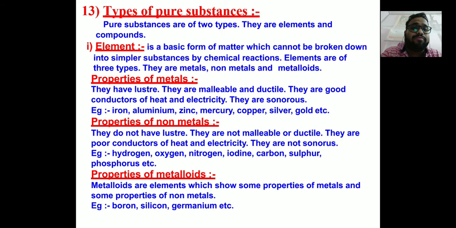Then again you have types of pure substances. You have elements. Then you have properties of metals: they are malleable, they are ductile, they are good conductors. The non-metals are non-malleable, non-ductile, bad conductors. And metalloids show the properties of both metals and non-metals.